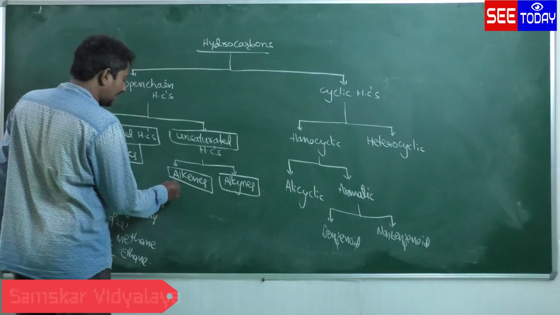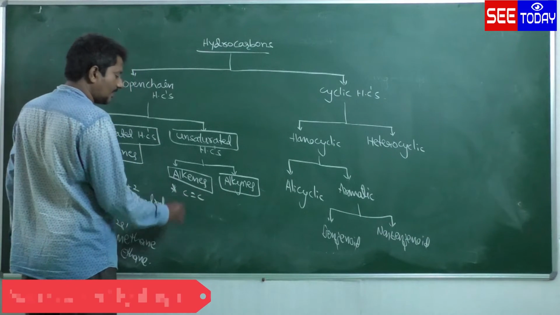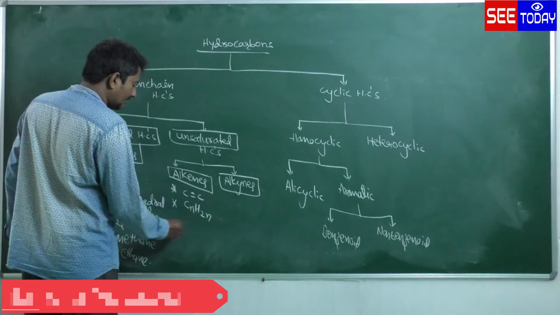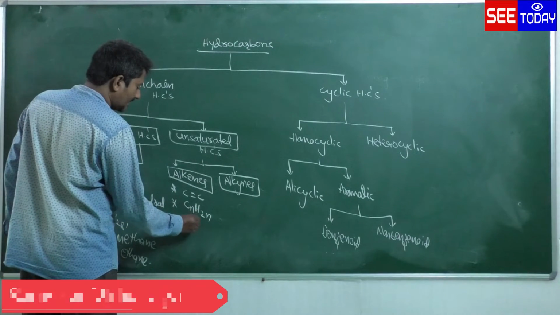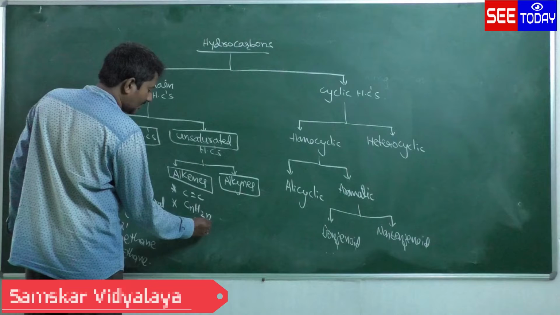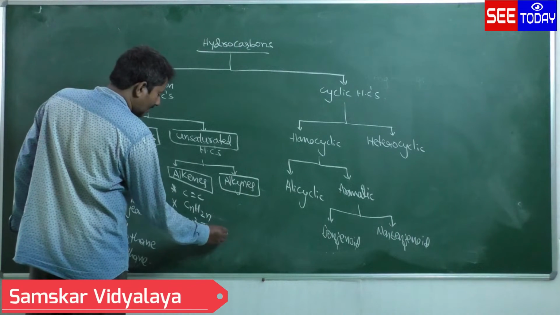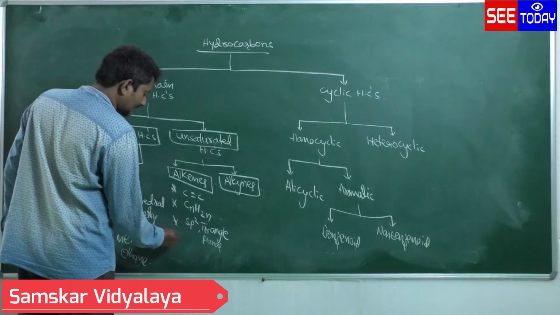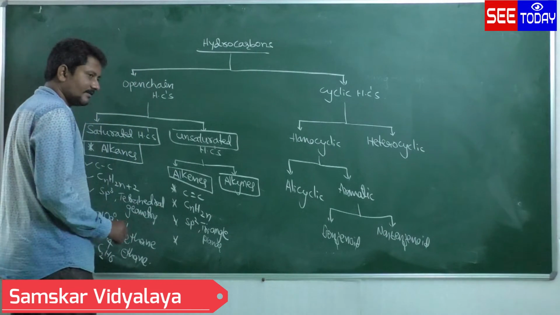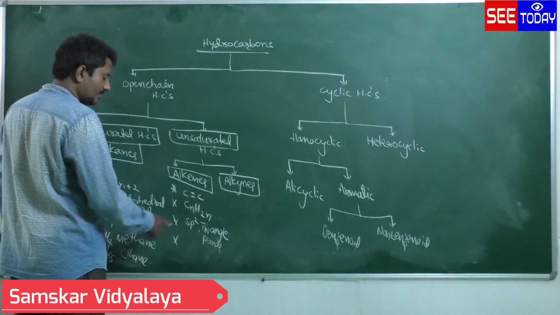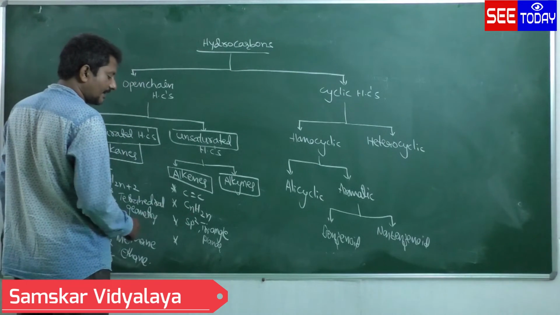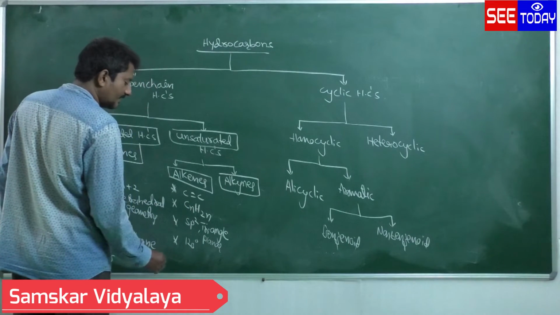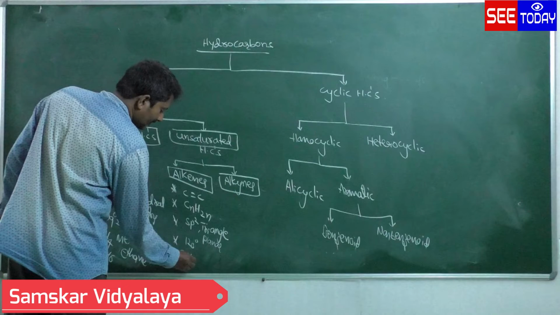Alkenes are C double bond C containing hydrocarbons. The general formula is CnH2n. In this, carbon undergoes sp2 hybridization with triangular planar geometry. The bond angle is 120 degrees. Example: C2H4, ethene.